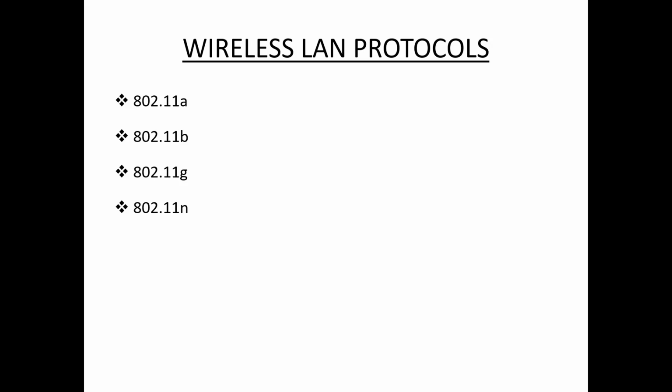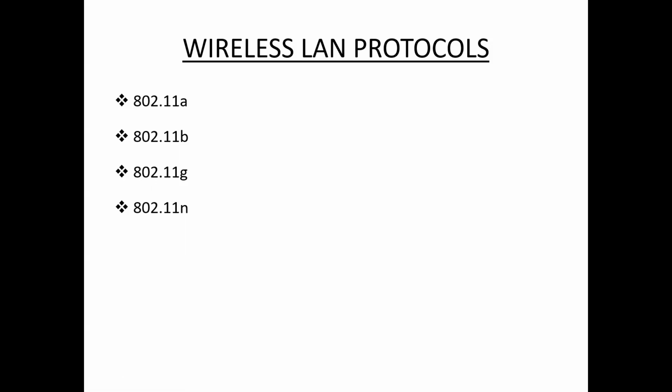And next one, 802.11b. This protocol operates within a frequency range of 2.4 GHz and supports 11 Mbps speed. 802.11a uses orthogonal frequency division multiplexing, OFDM, and 802.11b uses CSMA/CA, that is carrier sense multiple access with collision avoidance protocol.